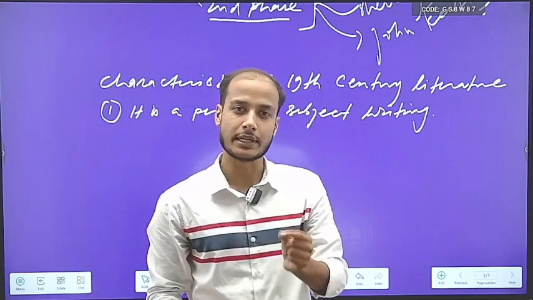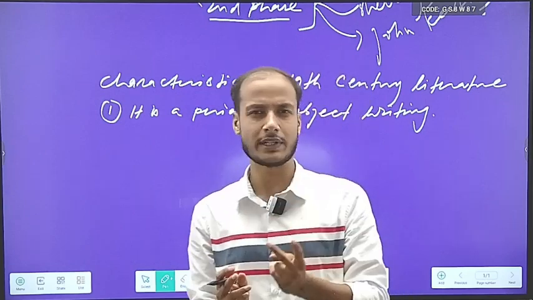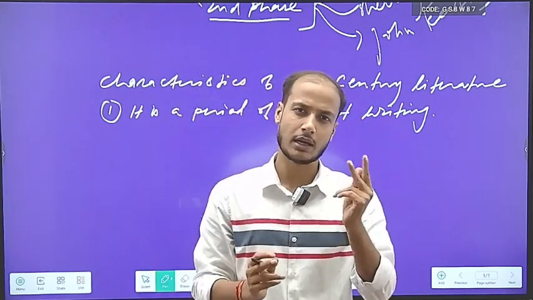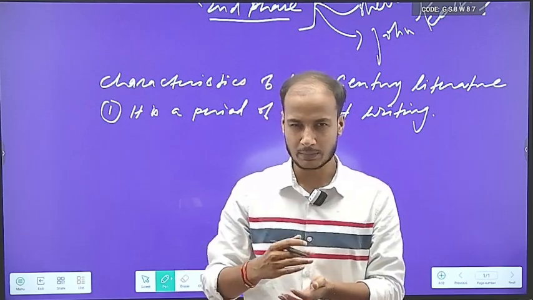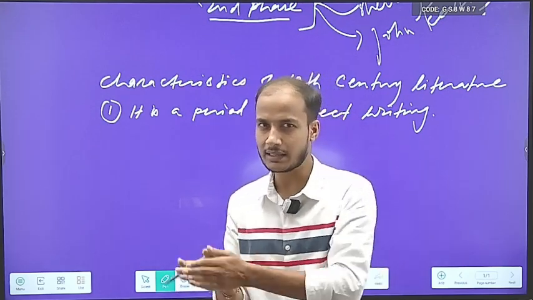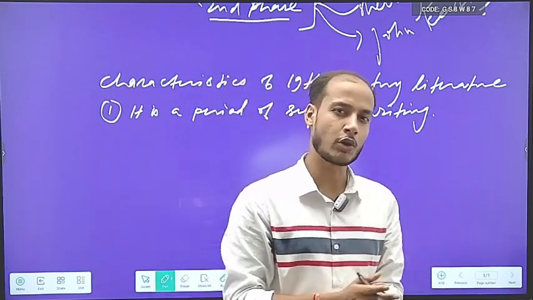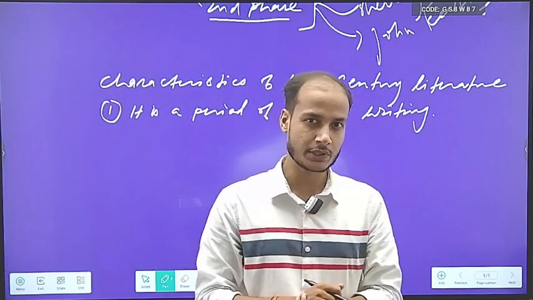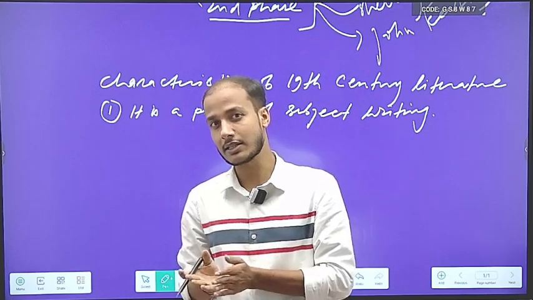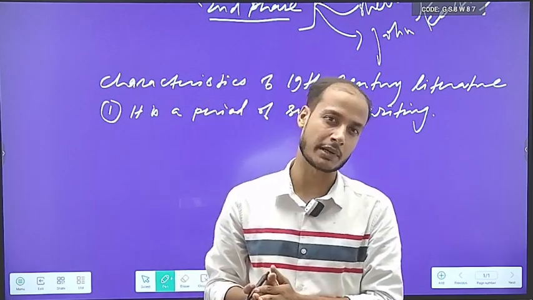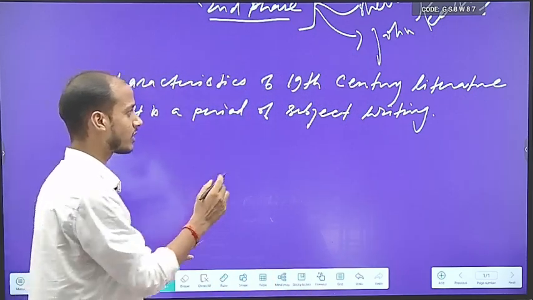It is this period which started writing subjectively. Two words that you will often find in literature are objectivity and subjectivity. When the poet is writing something and his personal feelings and emotions are not involved in that writing, that writing is called objective writing or objectivity in literature, right? And the writings where the poet's personal feelings, emotions, ideas are involved, that writing is supposed to be subjective writing in English literature, right? So, 19th century is known for subjective writing.